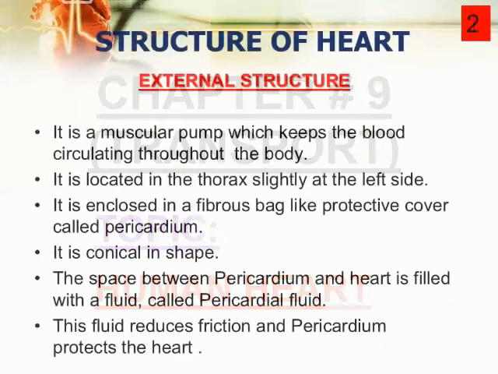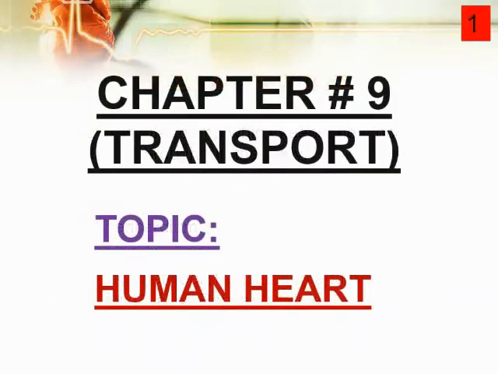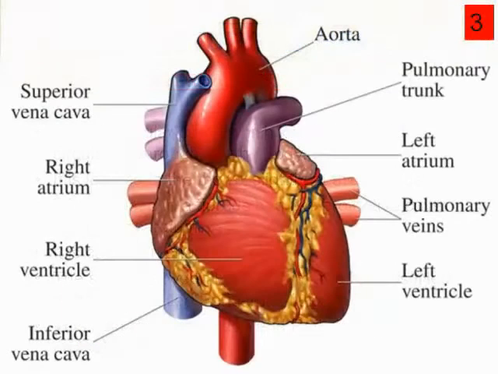Now first I will tell you the structure of the human heart, and see this diagram carefully. This is the human heart structure. First, I will tell you some information: the human heart is a strong pumping organ of the transport system. If you observe the shape of the human heart, it is conical in shape. And what is the location of the human heart in the human body? The human heart is located in the thorax cavity between the lungs, slightly towards the left-hand side.